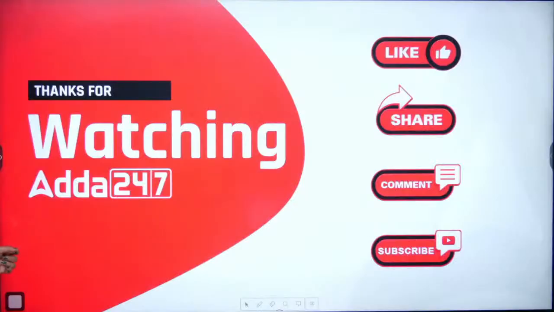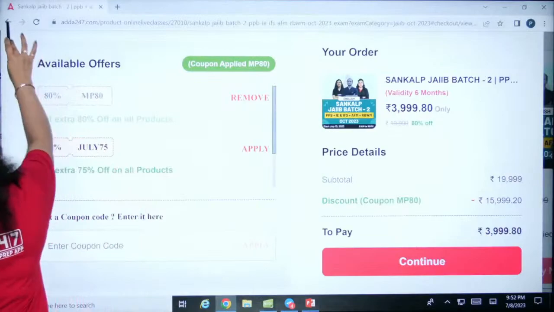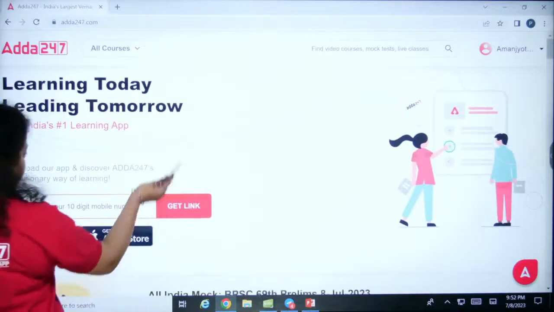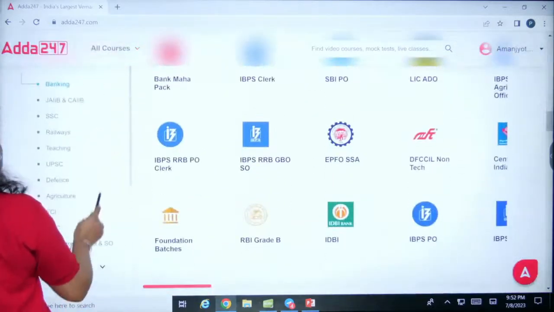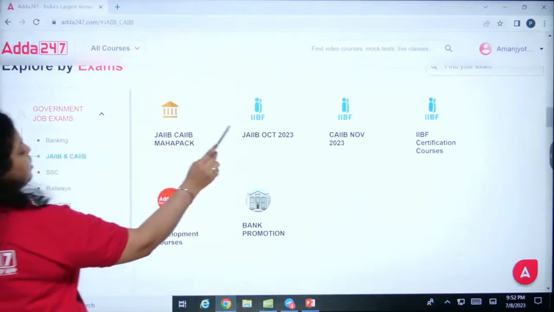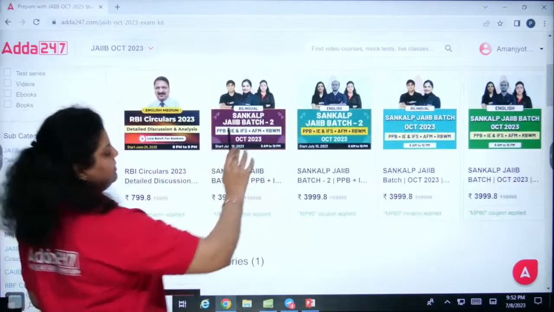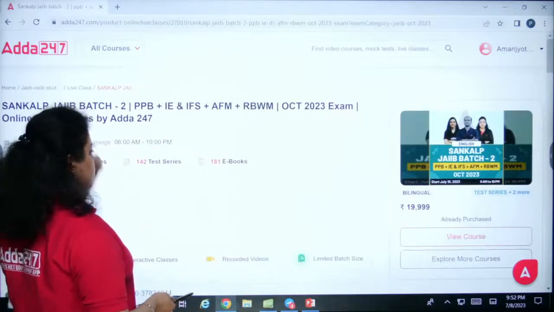How to enroll in these batches? To enroll, you have to go to the Adda 24/7 application. If you haven't downloaded the application yet, do download the application, because there you get 1% additional discount. So go in the application and go to the JIB CIB section here. Click on the JIB October 2023 tab, and you will find the batches here. This is the Sankalp batch 2, this is the Sankalp batch 1. So to enroll, just click on the batch. Do read all the details.